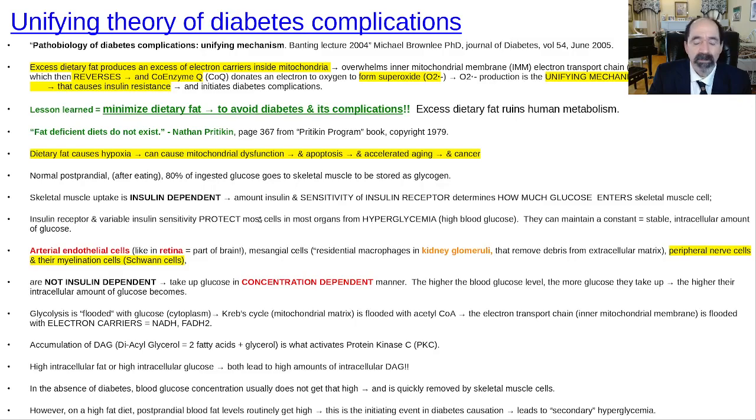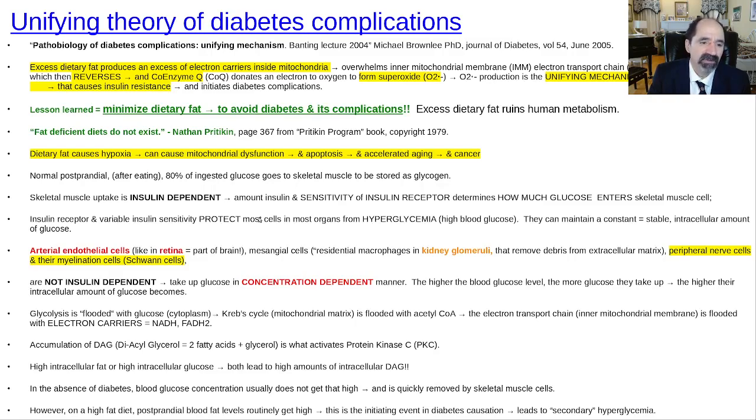There's other cells of the body, though, that take up glucose based on whatever the blood glucose concentration is. And that ends up being a big deal because when you've got this insulin resistance, hyperglycemia, these cells cannot protect themselves. They cannot stop excessive glucose from coming into the cell. And when excessive glucose gets into the cell, so you have intracellular hyperglycemia, those cells will also be overwhelmed in terms of having too many electron carriers going to their electron transport chain. Basically the same thing as when you have excessive dietary fat.